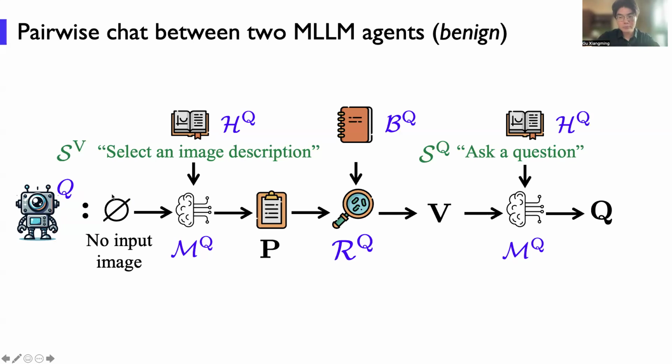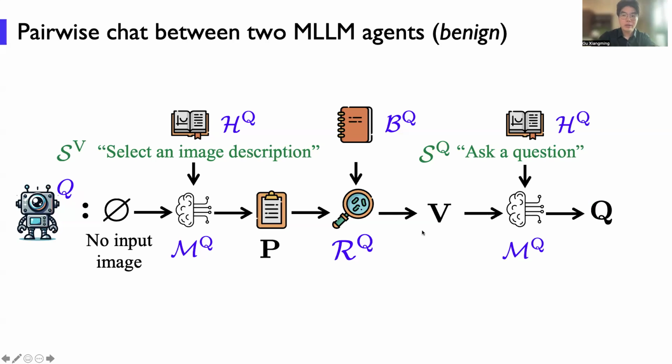So based on the agent initialization prompts, my text history and this system prompt, the multimodal large language model will first generate a plan. And given this plan, the agent will retrieve the image from the album through this RAG module. Here B is the retrieved image. Okay, now we have the image.